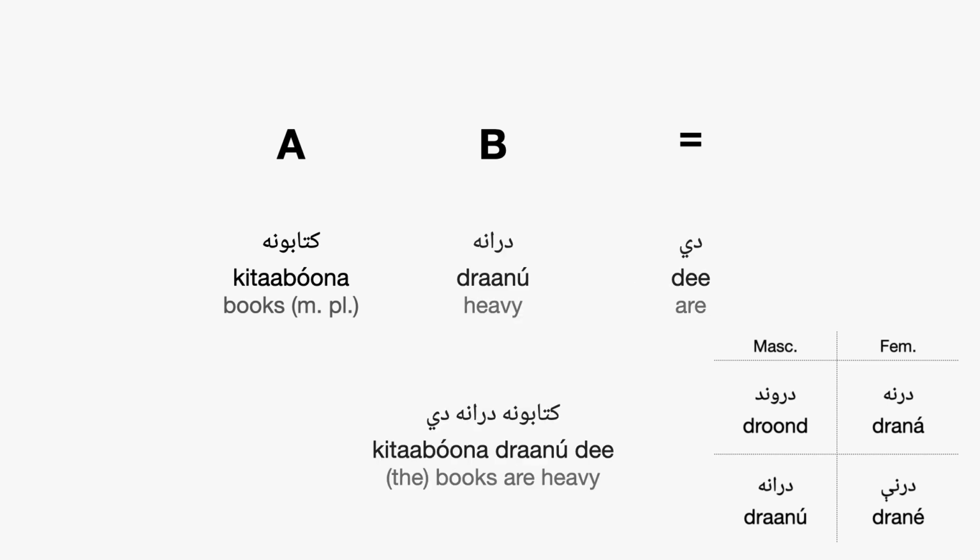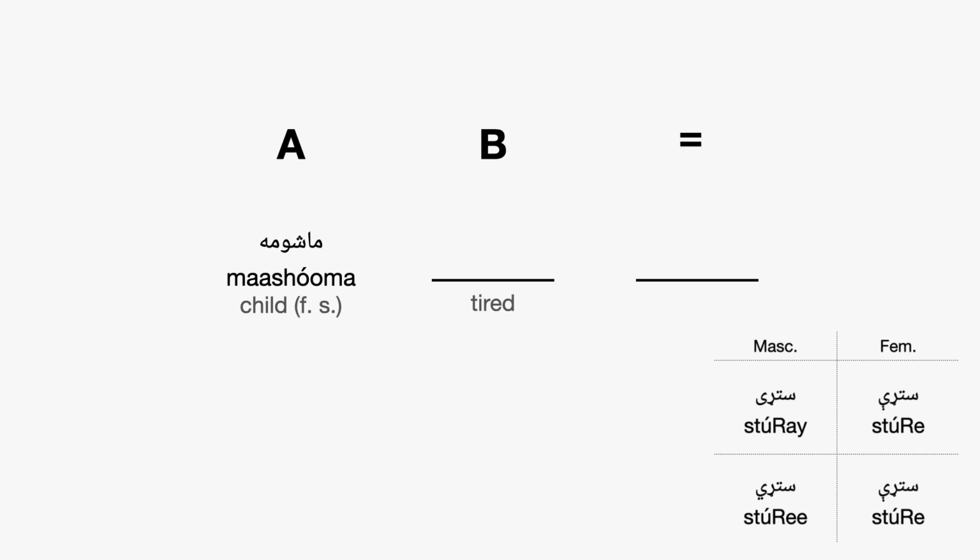Okay, it's kitabuna dranadi. Kitabuna dranadi. Now notice there we took the first inflection, drana, because we're talking about a plural noun, and we took the masculine because it's a masculine plural noun. Next question, mashuma. So this is a feminine child. Mashum would be a male child, and mashuma is a female child. So how do we say that the female child is tired?